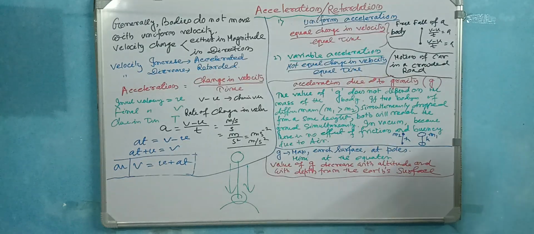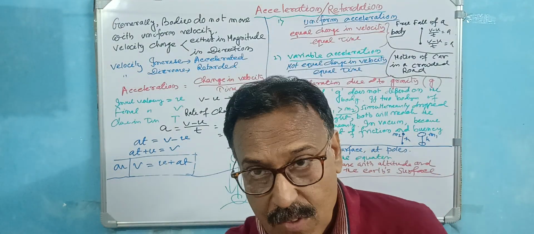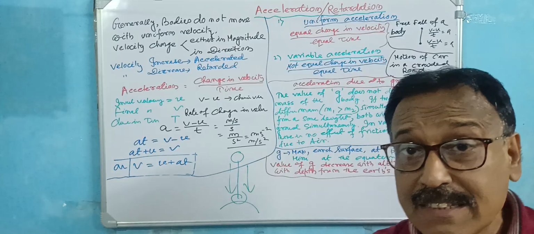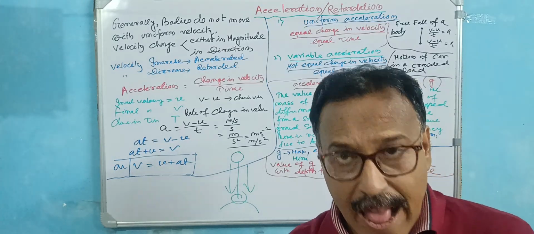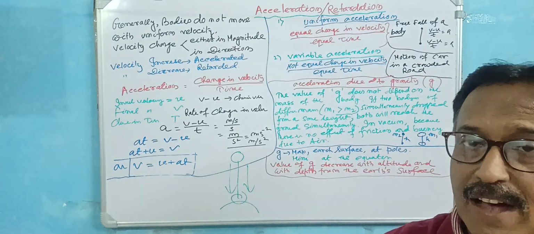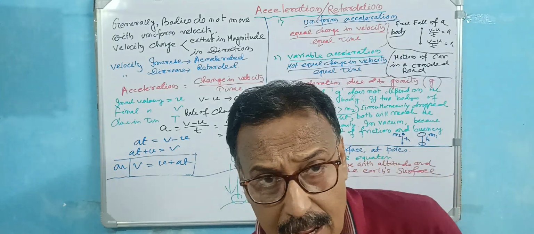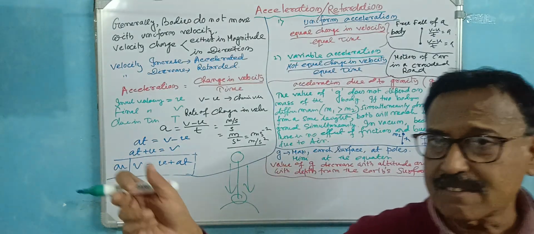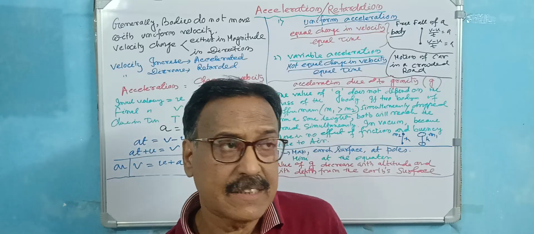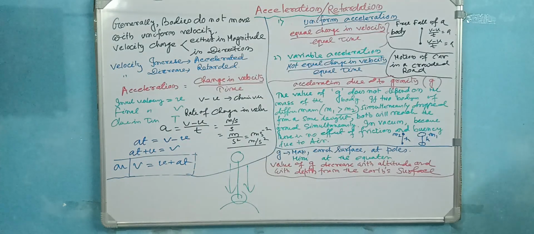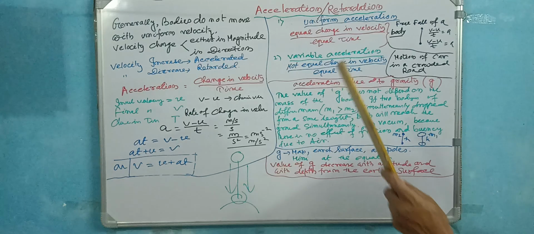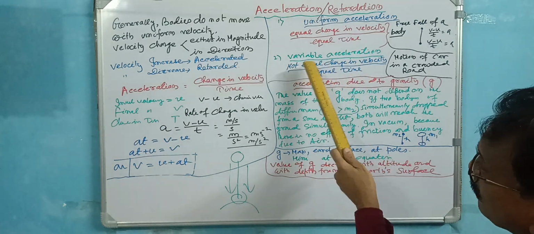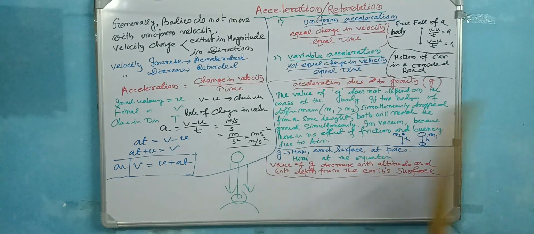But variable acceleration means the acceleration also changes. Because in the first second you accelerate 2 meter per second square, but in the next stage it is 3 meter per second square. Acceleration is changed. That means variable acceleration means not equal change in velocity in equal time.